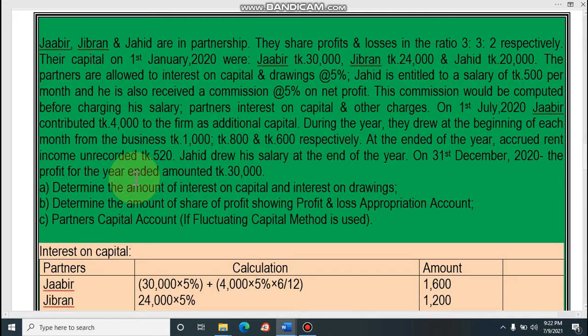Dear student, I hope you understand the question. This is a very easy one, a simple question. What we have to do first is find the amount of interest on capital and interest on drawings. That means you have to find out the amount of interest on capital. It is a very easy calculation if you can do percentages with the help of a calculator. That is math of class 4 and 5. If you can do simple calculation with the help of a calculator, you can do it.